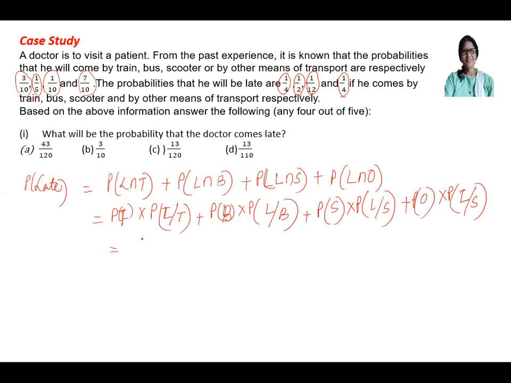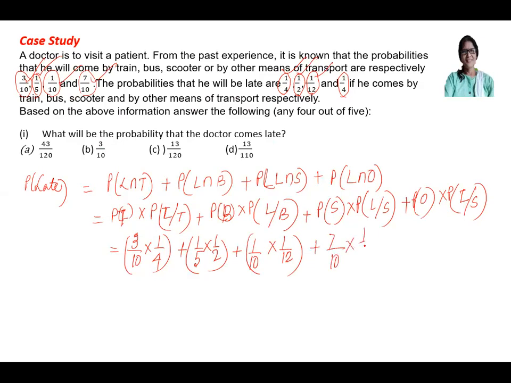So it will be simply 3 by 10 multiplied by 1 by 4, plus 1 by 5 into 1 by 2. 3 by 10 will be multiplied to 1 by 4. 1 by 5 multiplied with 1 by 2. Then 1 by 10 multiplied with 1 by 12. Then 7 by 10 multiplied with 1 by 4.